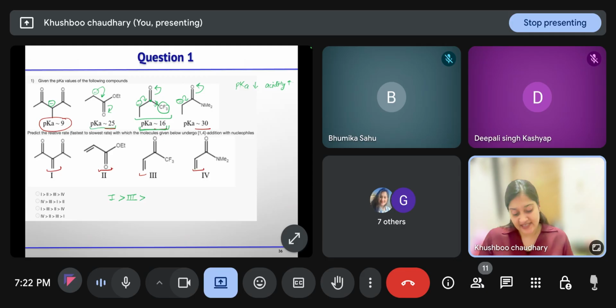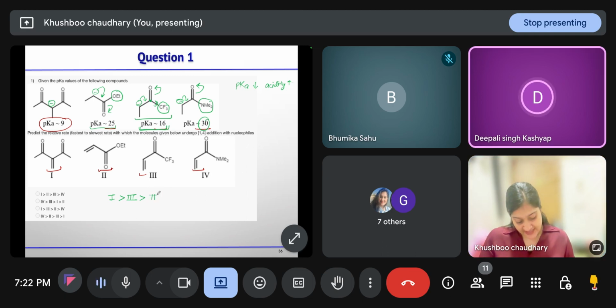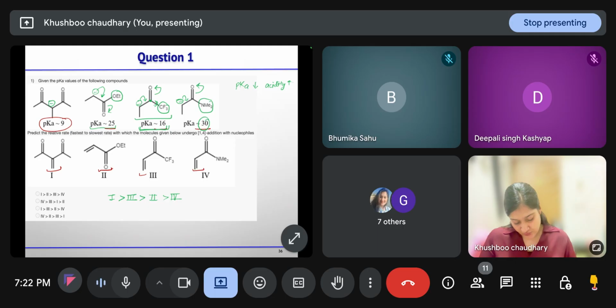Now, after that, ester and amide, nitrogen or oxygen, which will give electron density more? Nitrogen. That's why its pKa is higher than the ester. So the reactivity is 1, 3, 2, 4. Correct. 1, 3, 2, 4. Option C. Clear?